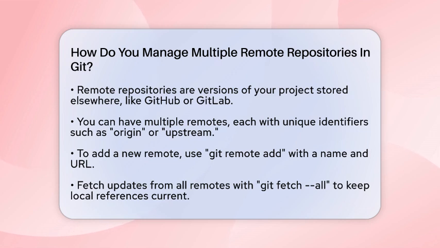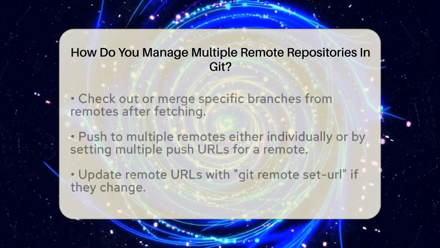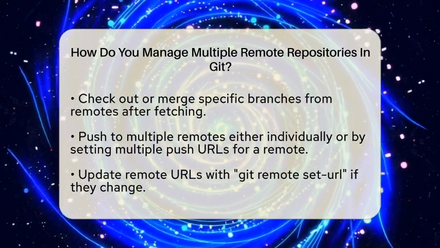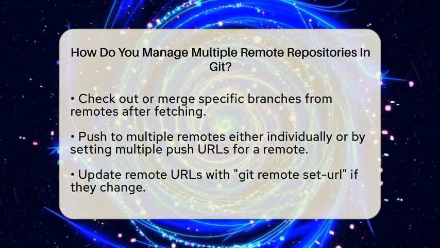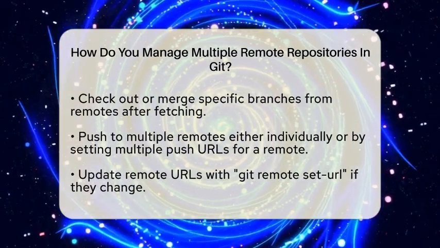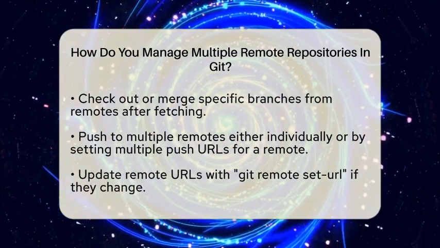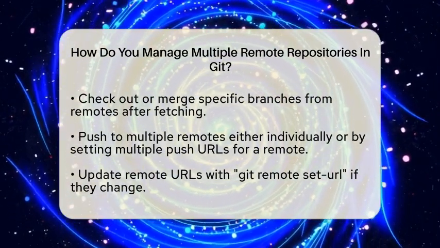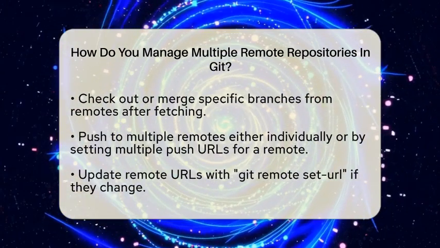To add a new remote, you use the command git remote add, followed by the name you want to give it and the URL of the repository. For example, if you want to add a main project as upstream, you would type git remote add upstream github.com/main/project.git. This way, you can fetch updates from the main project without affecting your personal fork.